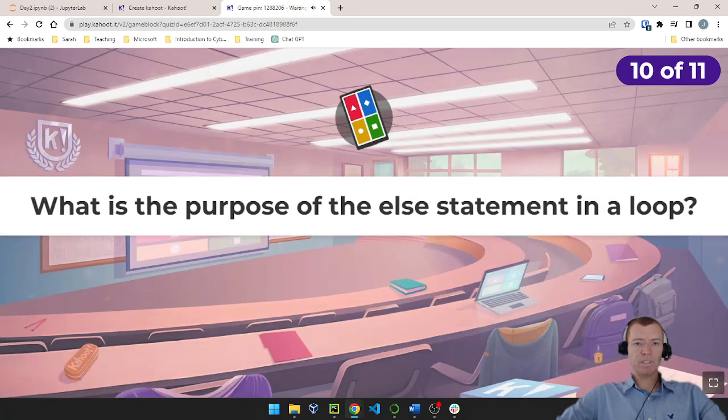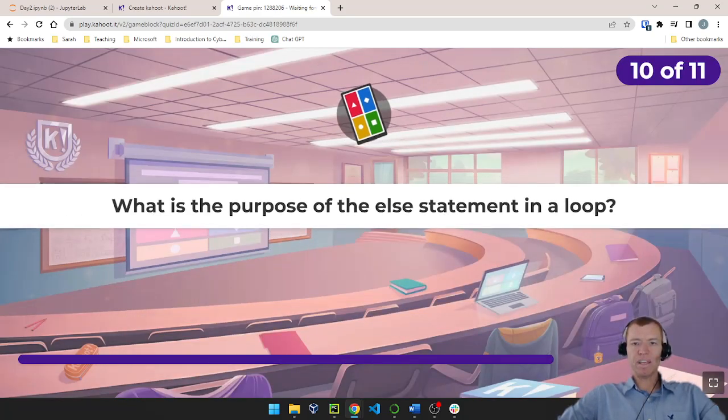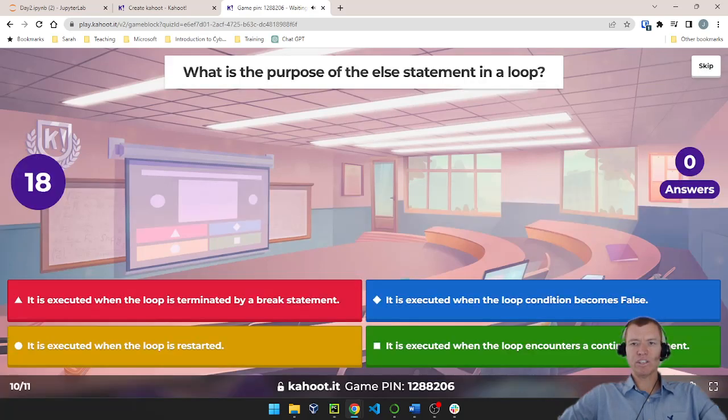All right, question number 10. What is the purpose of the else statement when it's attached to a loop? It executes when the loop is terminated by a break statement. It executes when the loop condition becomes false. It executes when the loop is restarted. It executes when the loop encounters a continue statement.